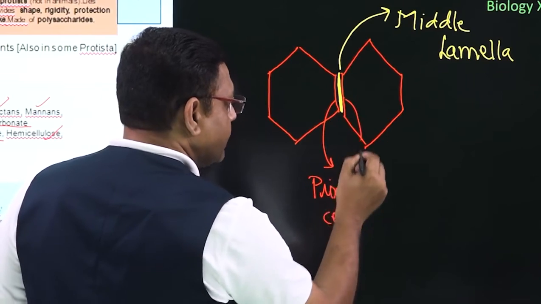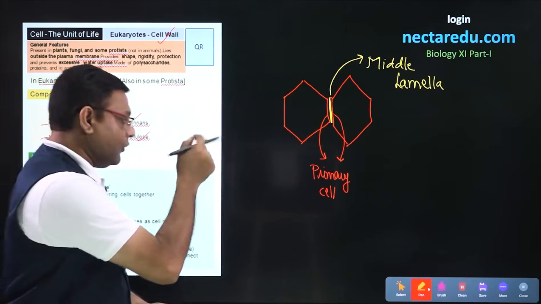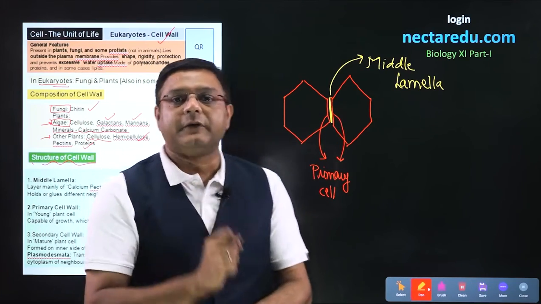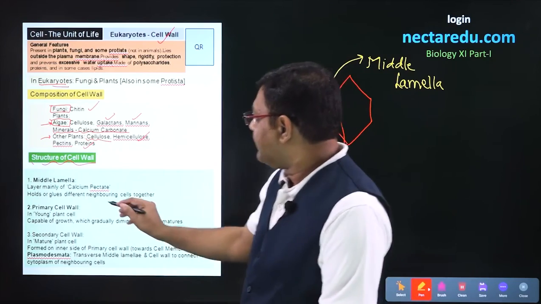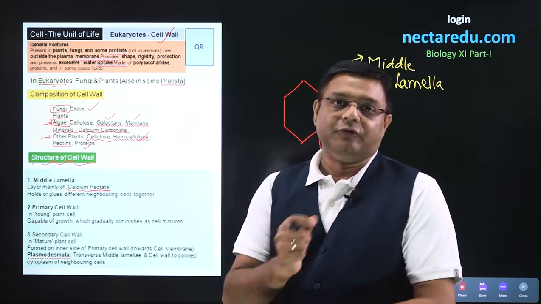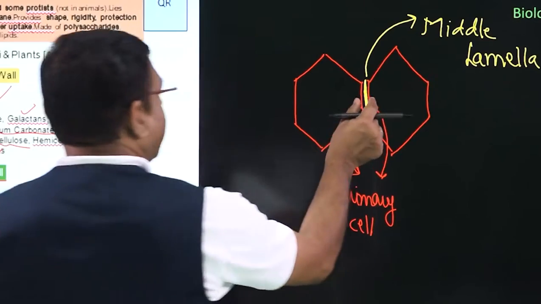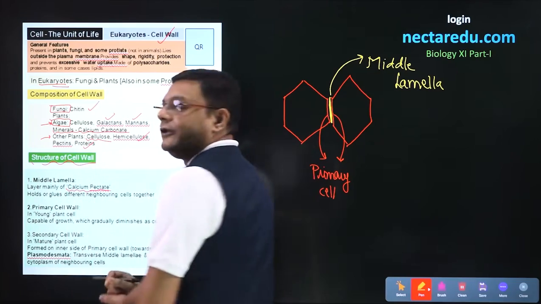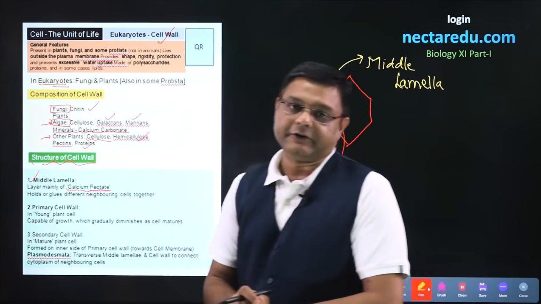And this is also primary cell wall, but it is of the next cell. Now, what is the composition of this middle lamella? It is made of a substance called calcium pectate. What will this calcium pectate do? It will glue or hold different cell walls together. So, this is the first layer, middle lamella.